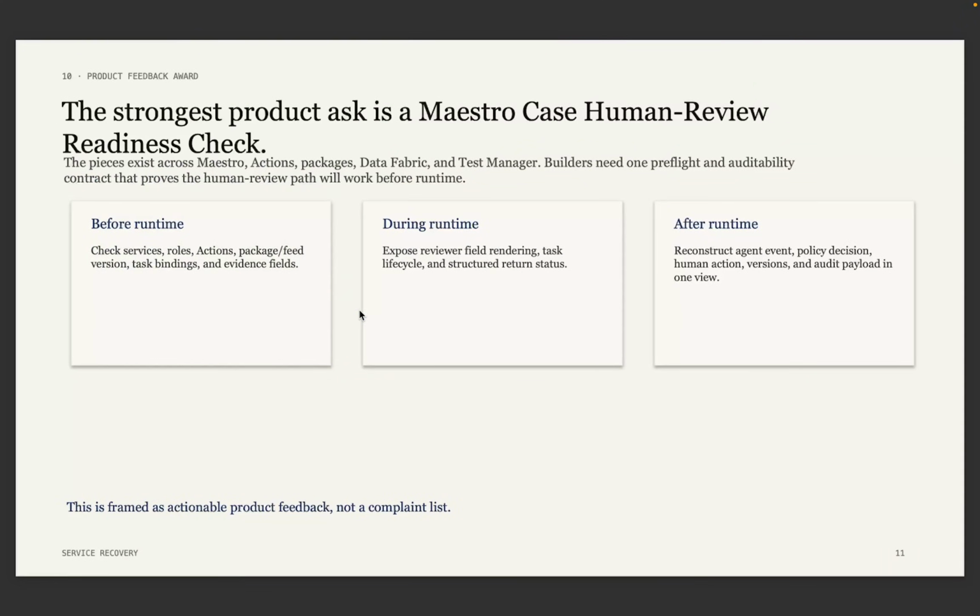The strongest product feedback is a Maestro case human review readiness check. One pre-flight that verifies services, roles, action task fields, generated bindings, package and feed versioning, reviewer visibility, and audit readiness before runtime. The positive finding is that UiPath has the right primitives. The improvement is to give builders one readiness and auditability contract when agents, policy, and human review meet in a live case. I have documented this proposal in extreme detail in the feedback form.